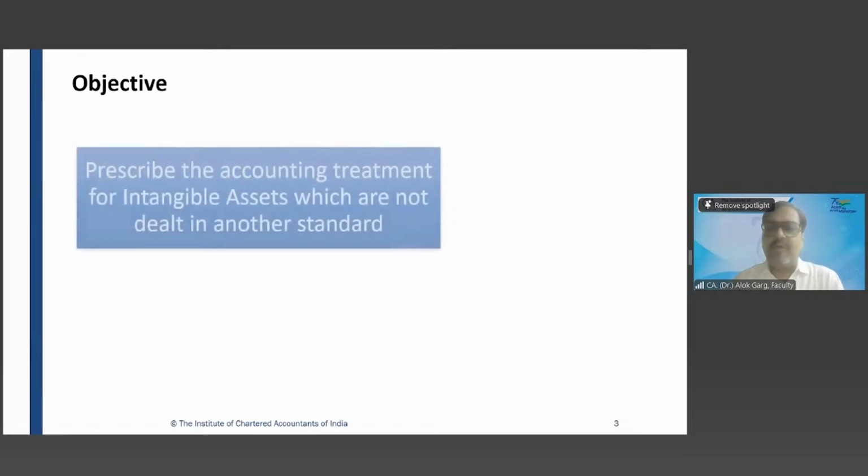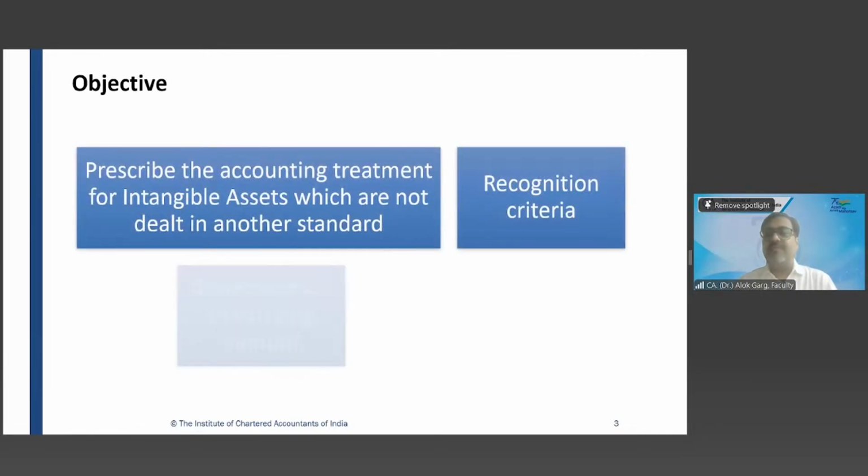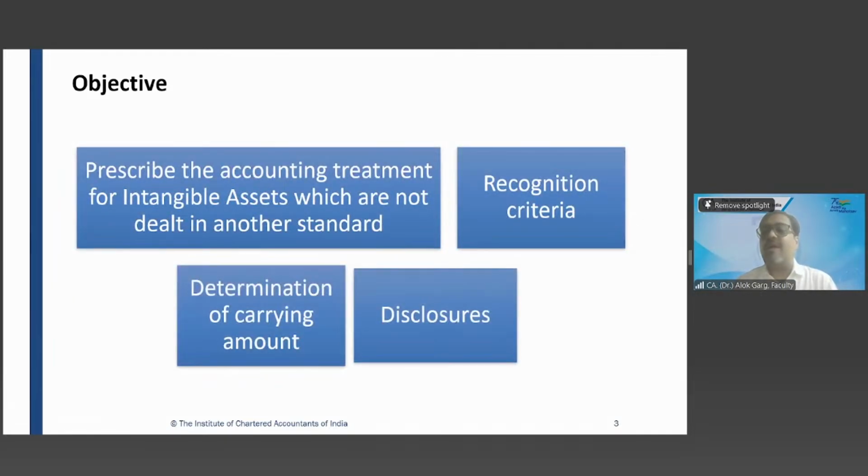Objective. What is the objective of this standard? This standard prescribes the accounting treatment for intangible assets which are not dealt with in another standard, right? Why is it saying so? That it prescribes the accounting treatment for intangible assets which are not dealt with in another standard.